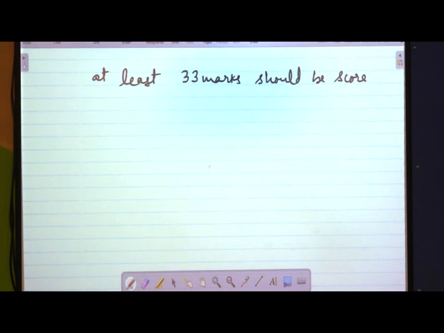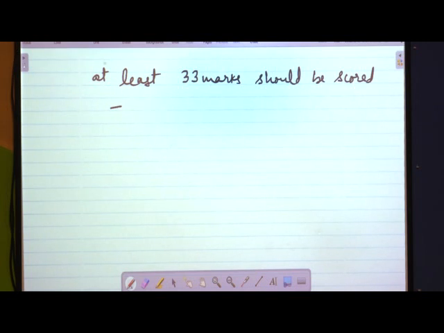At least 33 marks should be scored. What is the meaning of this? Purposely I have stopped the question there. I am explaining this so that if the terms and the terminology or the vocabulary are understood properly, it becomes easy for us. At least 33 marks should be scored.